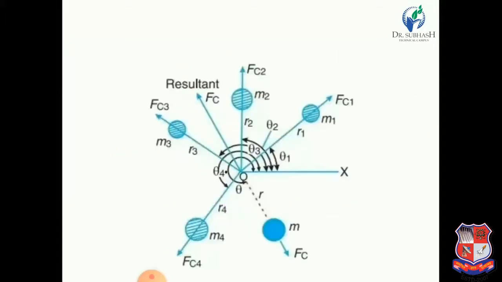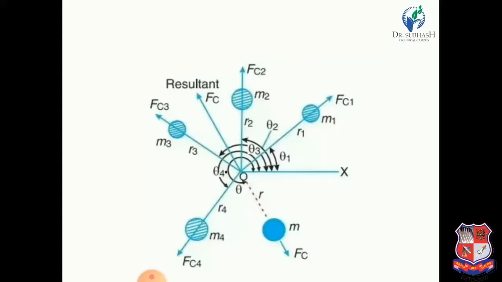So let us consider 4 masses as shown in the figure. This is a left hand side view. For the masses, this is the center O, the shaft. It is the neutral axis of the shaft. This is the reference, OX, a horizontal reference line. Now let us consider 4 masses of magnitude M1, M2, M3 and M4 rotating at distances R1, R2, R3 and R4 from the shaft as shown in the figure.